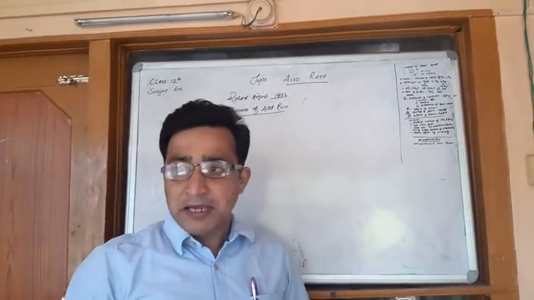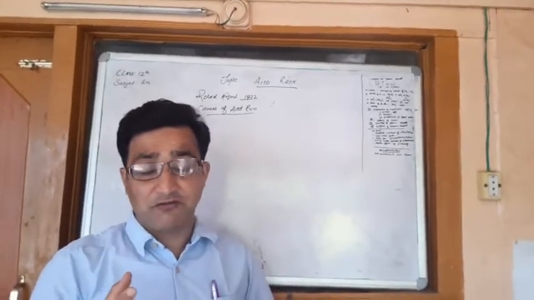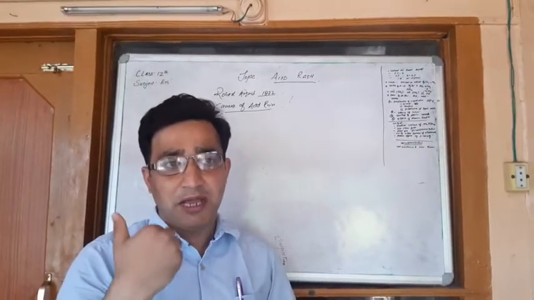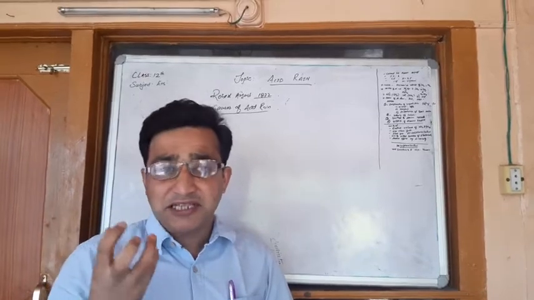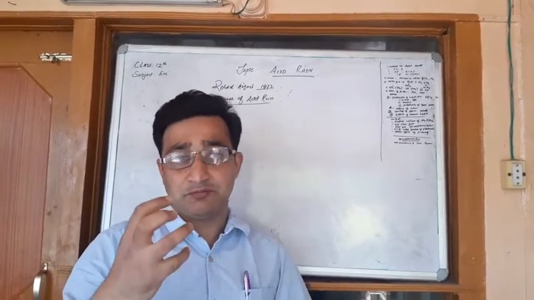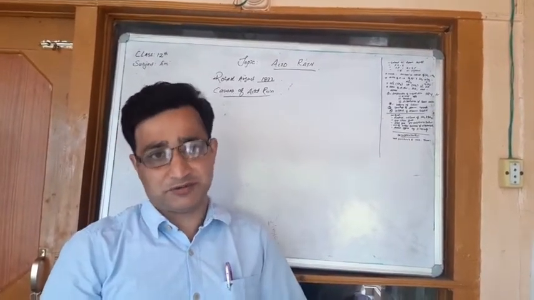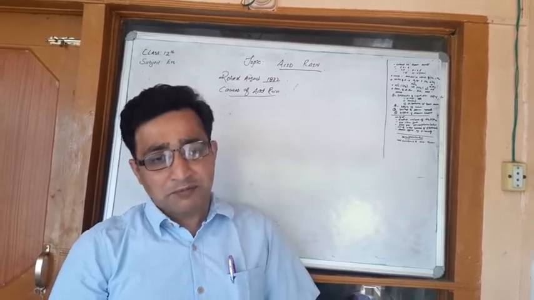The main cause behind the formation of acid rain is the excessive release of the oxides of sulfur, particularly sulfur dioxide, and the oxides of nitrogen.